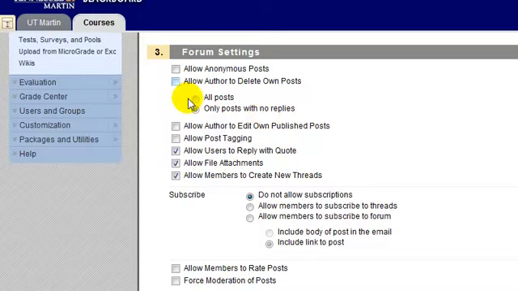Do I want to allow the author to edit their posts? This way they cannot delete it, so you know that they posted, but they can edit their own posts to edit out misspellings or mistakes that they made. Do I want to allow post tagging?